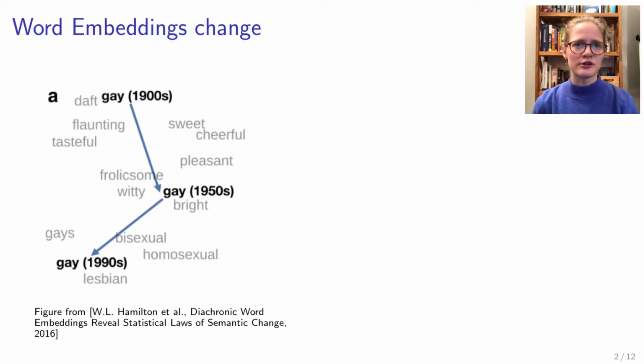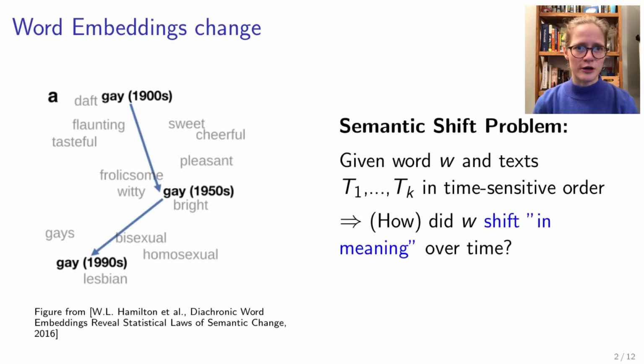Word embeddings, or if you look at it in a more general setting, language changes over time, or even between different communities. So here you have an example from the Hamilton et al. paper, where they demonstrate a shift in the meaning of the word gay from the 1900s to the 1990s. The term originally referred to something like carefree or cheerful, as you can see here from the surrounding neighborhood words cheerful and so on, to a term referring to homosexuality, visible here in the terms surrounding it like homosexual or lesbian. The semantic shift problem is interested in exactly such meaning shifts.